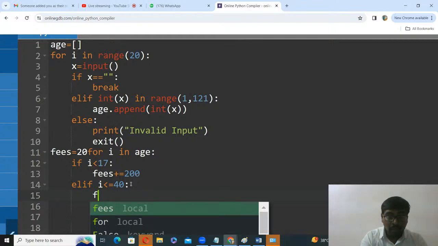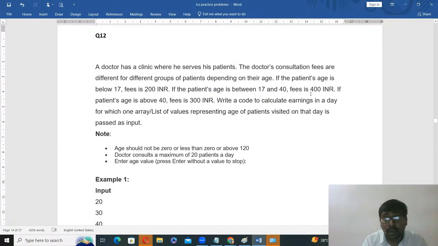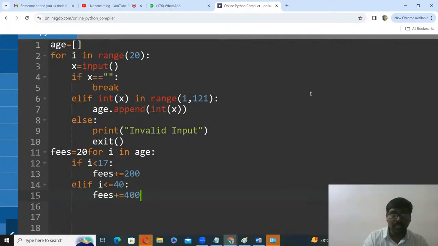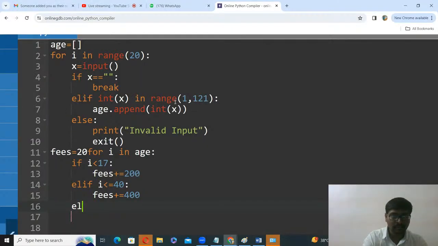Okay, now fees is equal to fees plus 400. Elif, only one condition is there, else fees is equal to fees plus 300.